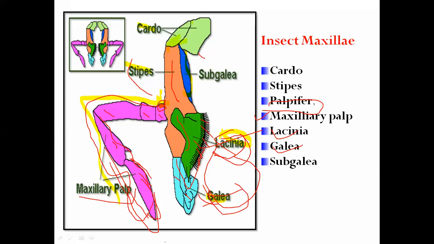So this is overall about the maxillae. What we have learned is the cardo, stipes, palpifer, maxillary palp, lacinia and galea. This is overall the topic of the parts of the maxillae.